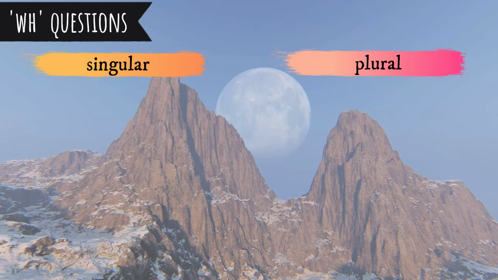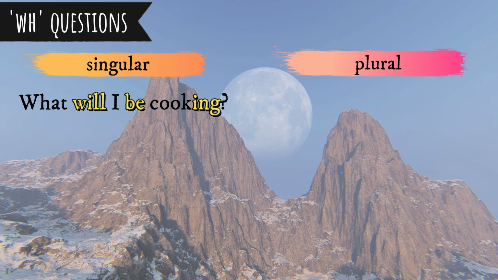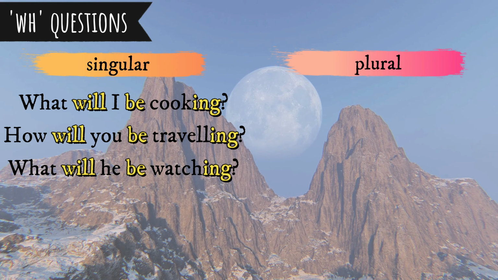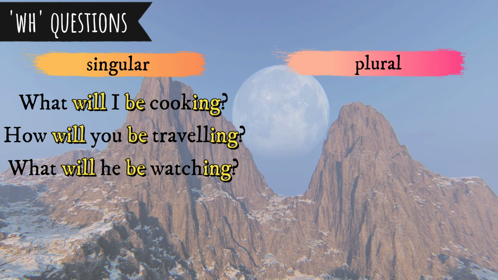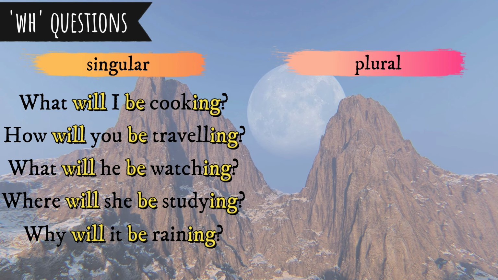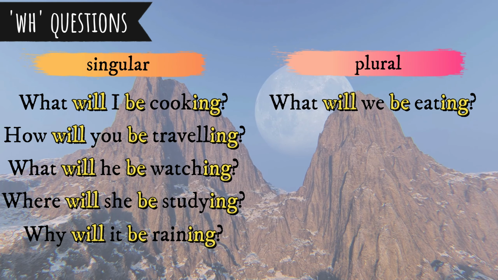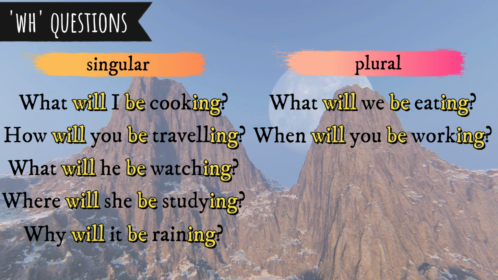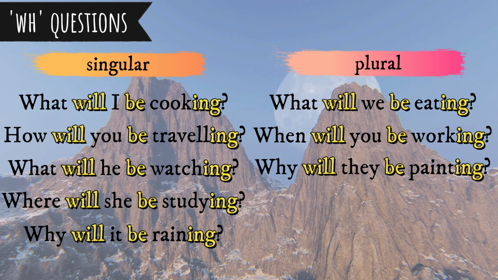And to make WH questions, we start questions with question words like what or why. What will I be cooking? How will you be traveling? What will he be watching? Where will she be studying? Why will it be raining? What will we be eating? When will you be working? Why will they be painting?